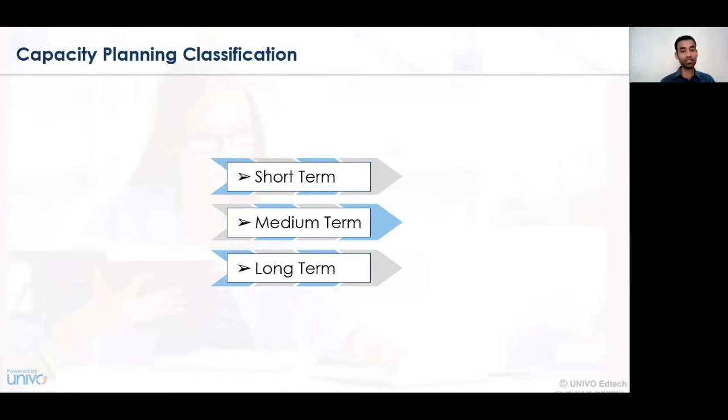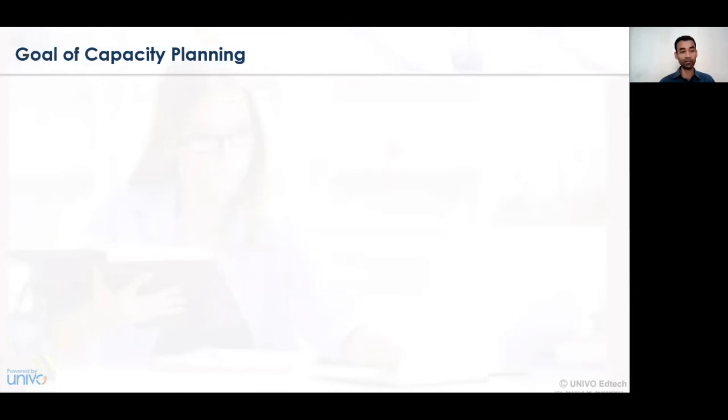The planning associated with the middle level management and the top level management may be classified under the category of long-term planning. The planning that has been implemented with the lower level management or at the shop floor may be considered as short-term planning. And in this way, capacity planning is divided into three categories: either a short-term plan, a medium-term plan, or a long-term plan.